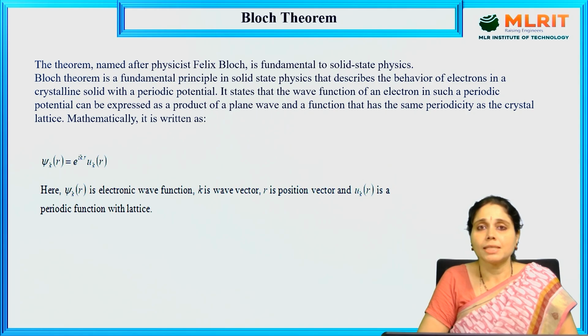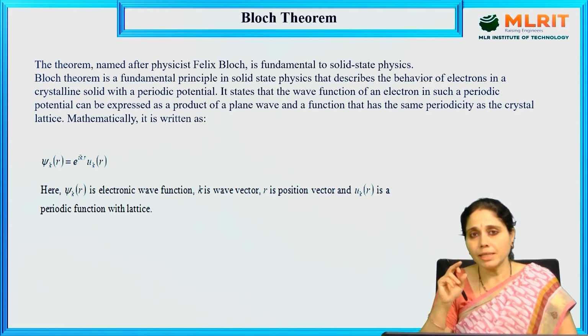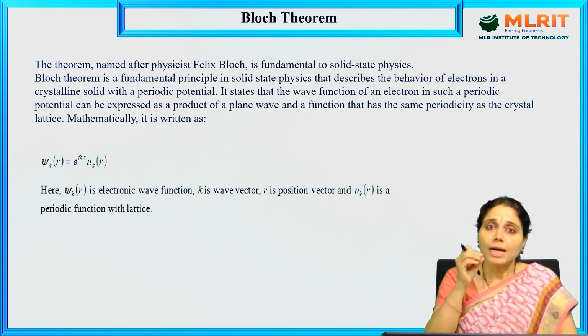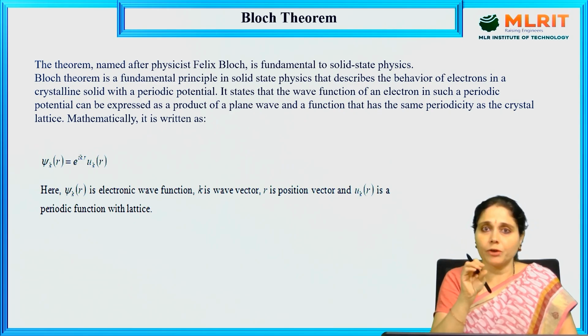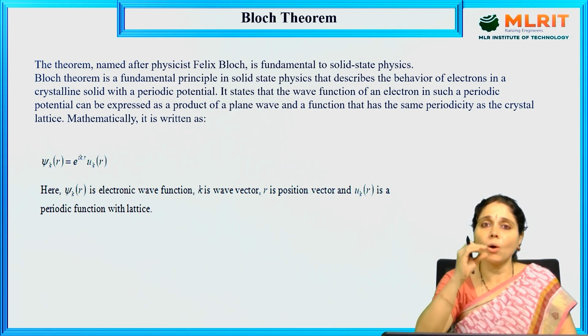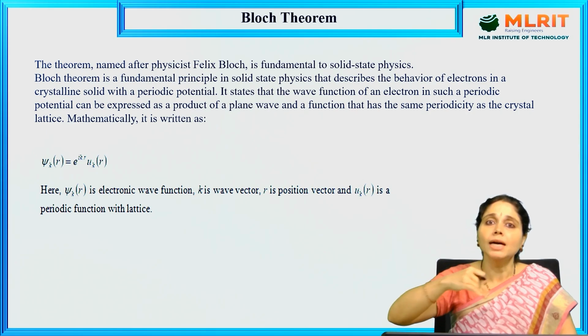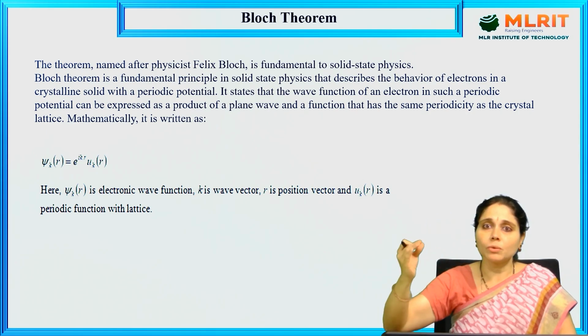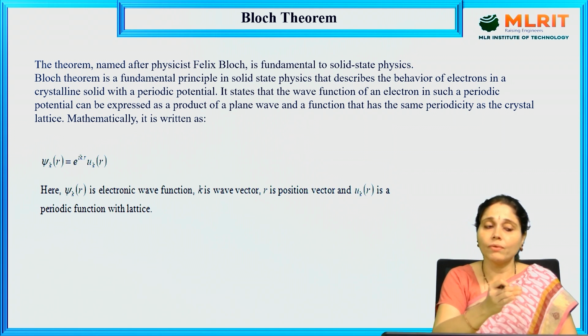Bloch theorem tells us about the placement of electrons, simply how the electrons are placed inside the atom, and how the electrons are moving with respect to the nucleus, right?